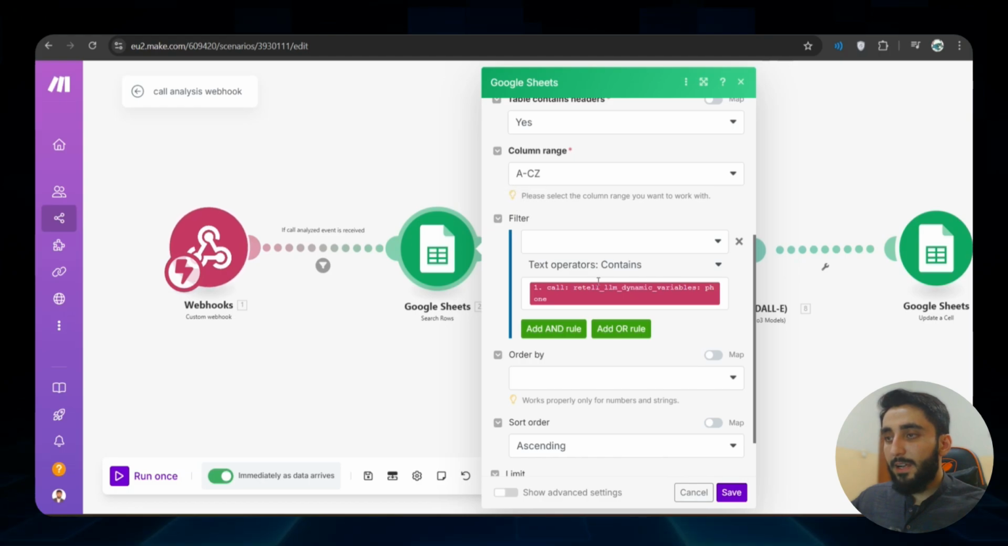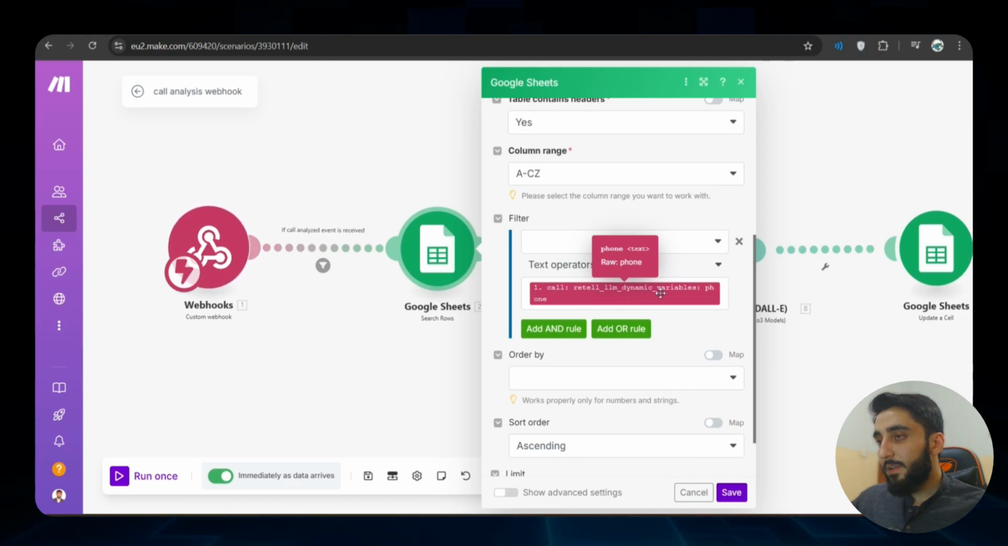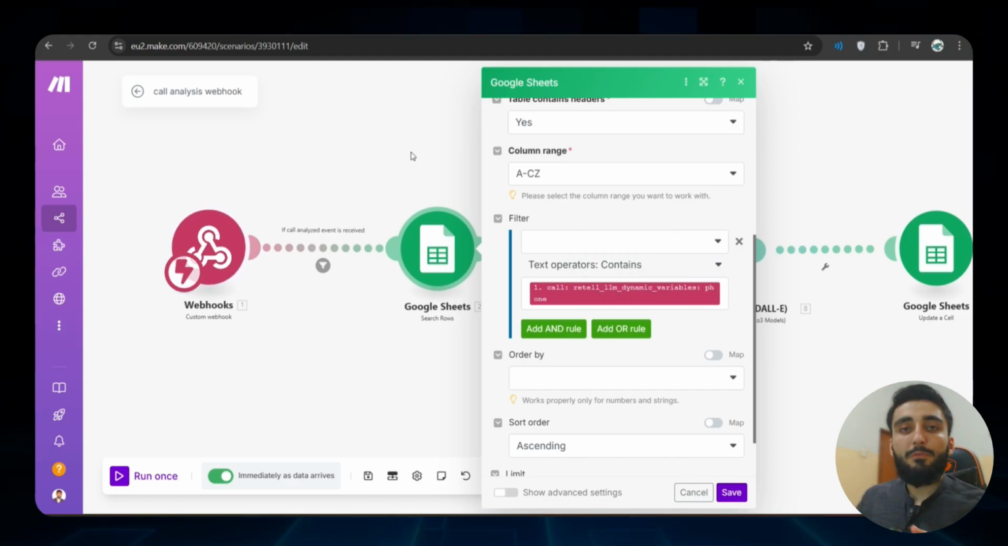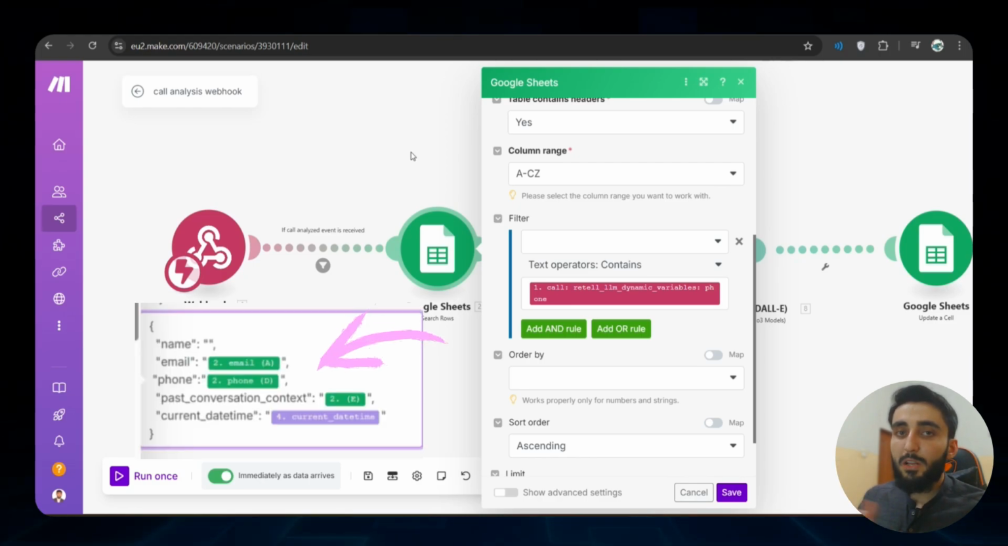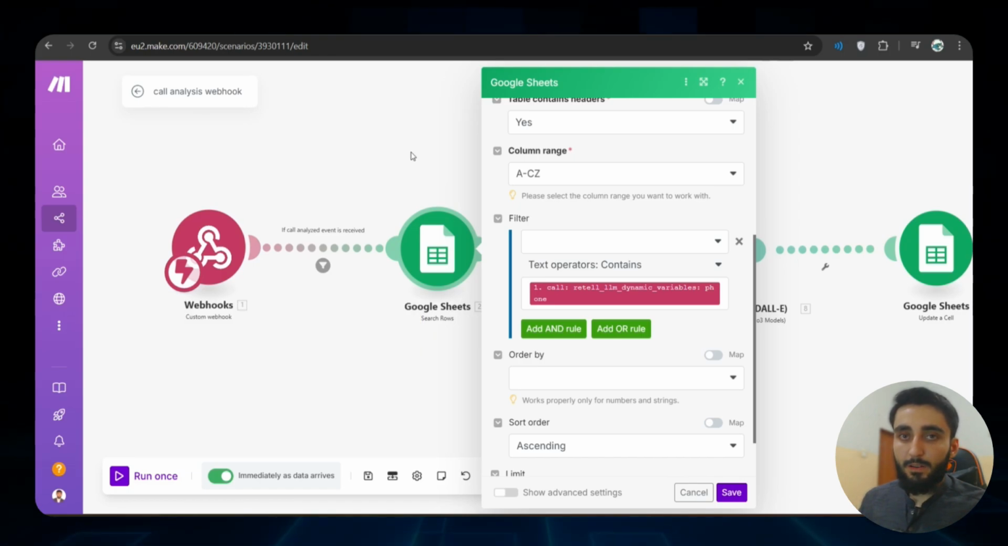Here in the filters, I have searched the rows using a phone number, so it has retell LLM dynamic variables. Remember, with the previous webhook I was also returning a payload, and that payload contained the phone number of whoever was calling that AI assistant. I did that because later on I knew that I can use it here to again filter out my Google Sheet and update the call summary whenever I want.